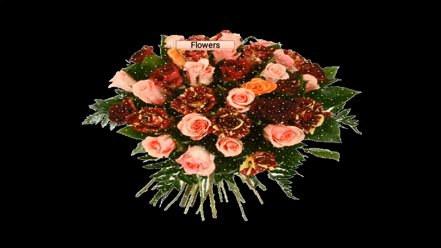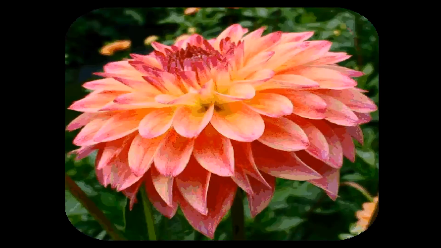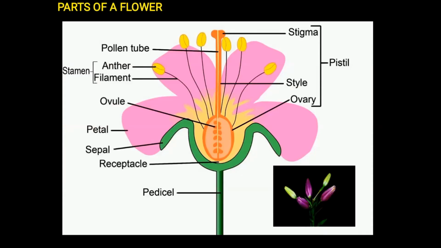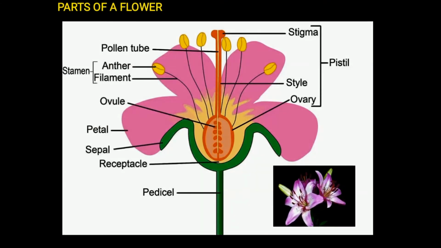We will discuss the parts of a flower. Flower is the most beautiful and colorful part of a flowering plant. It is the reproductive part of the plant. The following are the main parts of a flower. The male reproductive part of a flower is called the stamen. Stamen consists of anther and filament. The female reproductive part of a flower is called the carpel or pistil. It consists of stigma, style, and ovary.